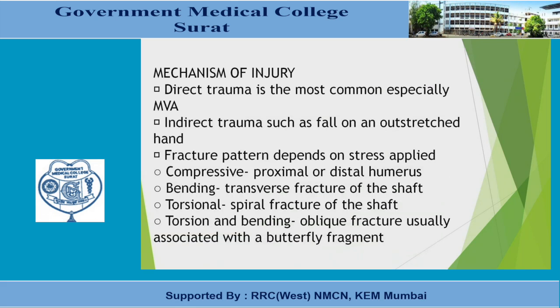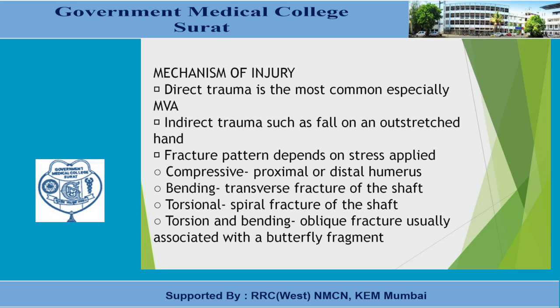Mechanism of injury. Direct trauma is the most common, especially motor vehicle accidents. As I told you earlier, high energy velocity is required to cause a shaft fracture of the humerus. Indirect trauma, such as a fall on an outstretched hand, can also cause it. It causes a spiral oblique fracture.